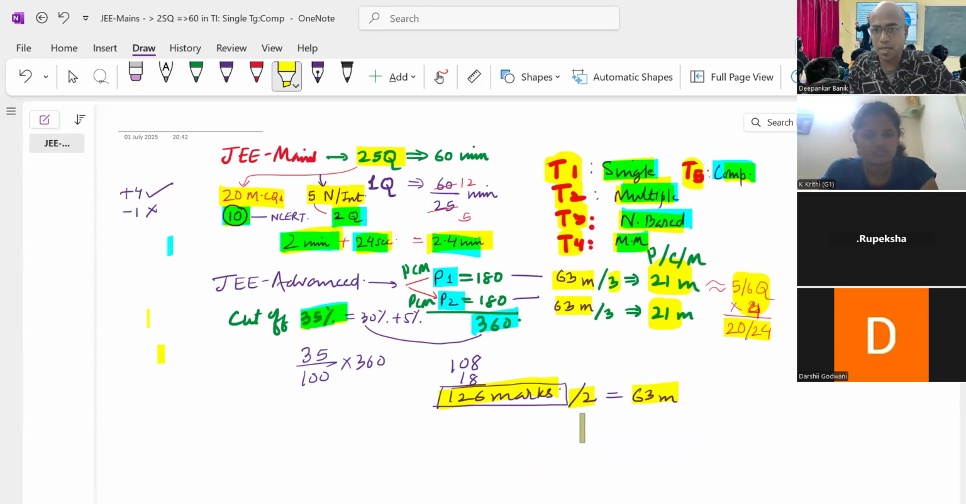Therefore, divide by 3 subjects. So each subject 21 marks, which 5 or 6 questions will fetch us. So only 5 questions in Advanced in paper 1, and 5 questions in paper 2 will get you the maths cutoff. Isn't that easy? Yes, sir, we will be studying hard.